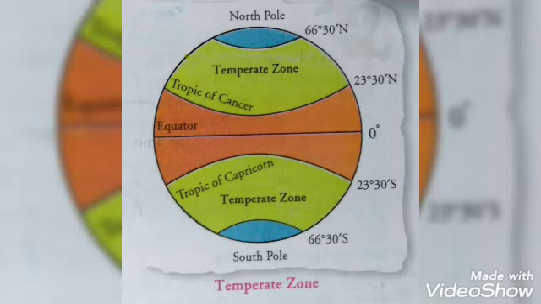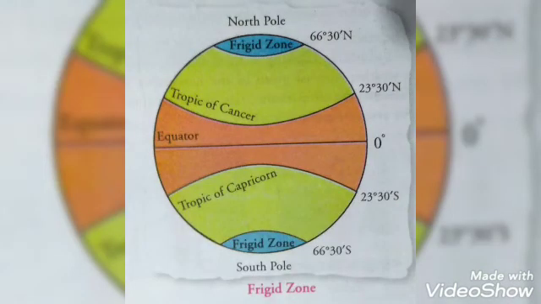Hence this region has moderate climatic conditions. Moderate, children, means not too hot nor too cold. The climate is moderate, that is, medium, with average rain and warm and cool temperatures.